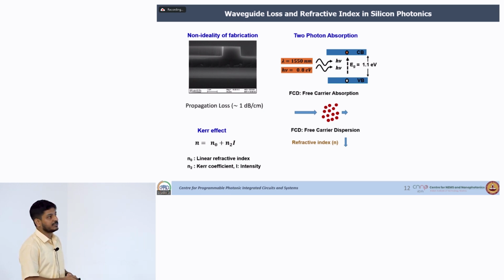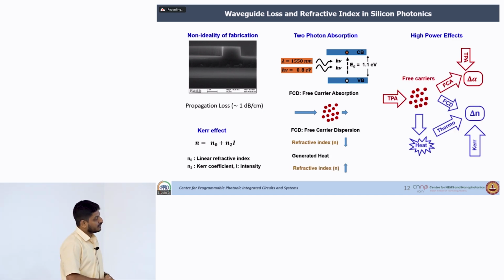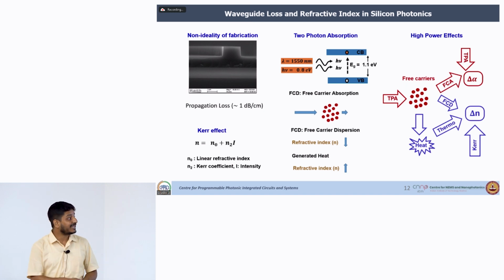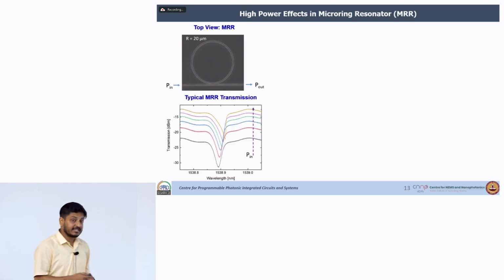So, you have two consecutive losses, first is due to that and second is due to that, and these free carriers will change the refractive index as well, and in this process heat will be generated. So, as a result the refractive index will be modified. So, there are so many things happening when you put high power in the resonator devices. Now, we model them and we have seen what effects happen.